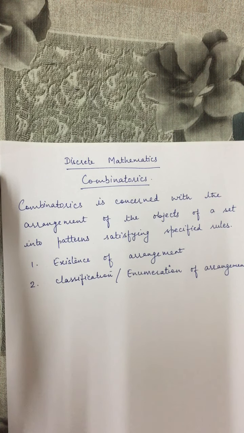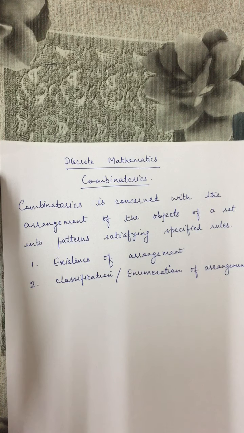So our first concern is whether an arrangement of the given set is possible or not, which satisfies the given specific rules. But if such an arrangement is not possible, then it is appropriate to ask under what conditions it will exist.